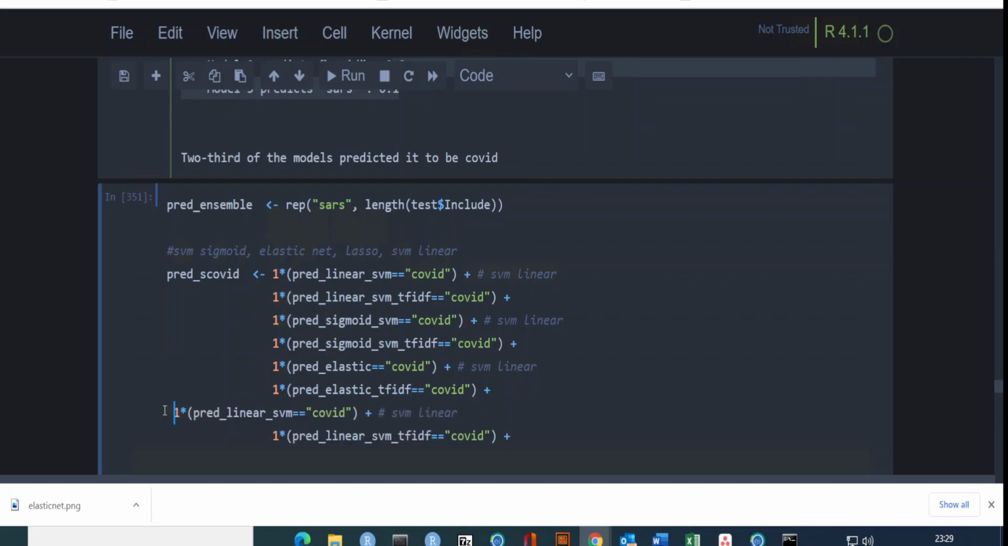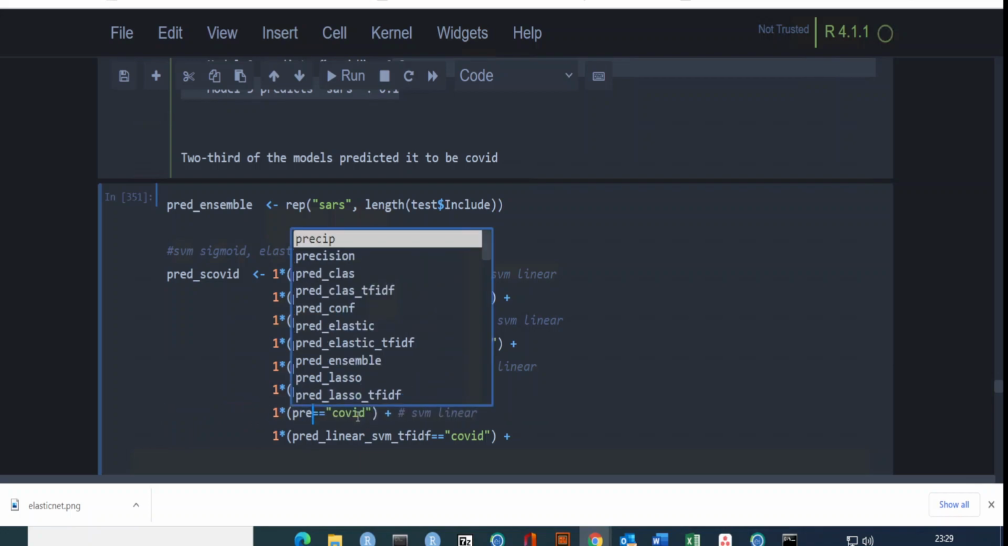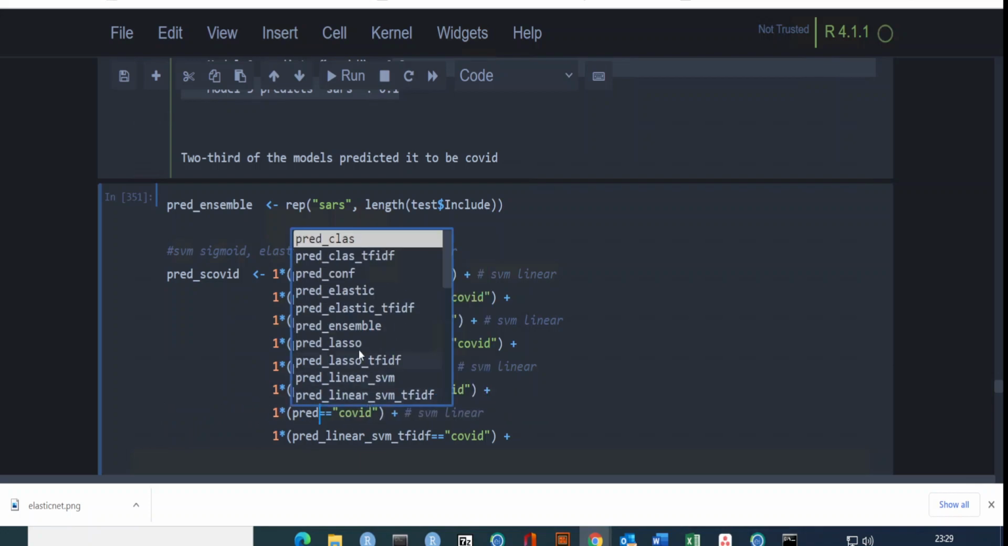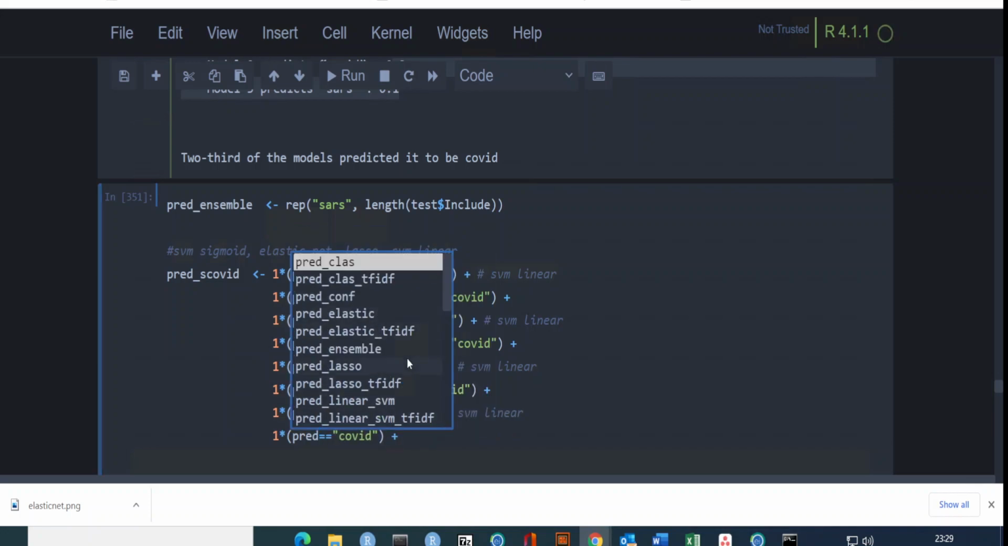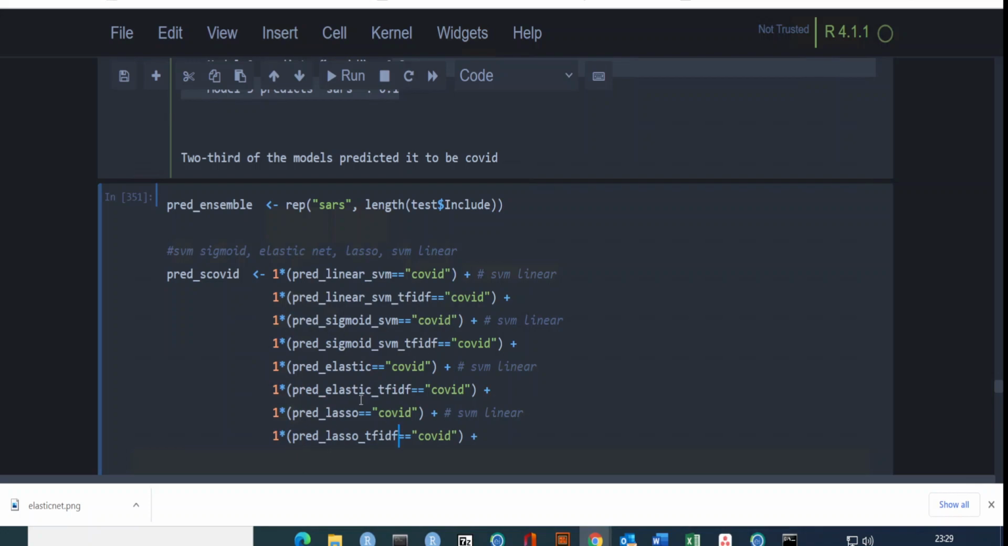I can still call lasso, it doesn't matter. So let me simply change a few things again. Let me call this prod lasso. Okay, prod lasso here, and again prod lasso TF-IDF. So now how many models do I have? 1, 2, 3, 4, 5, 6, 7, 8.